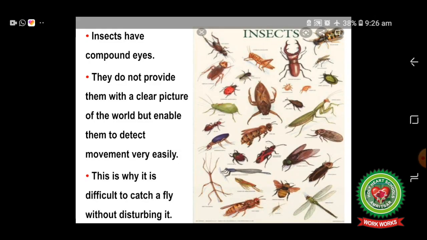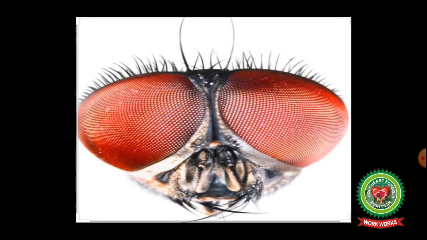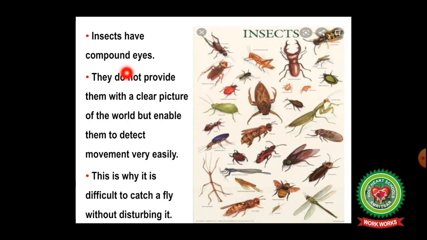First of all, let us talk about insects. Insects have compound eyes. This is the picture of compound eyes. They do not provide them with a clear picture of the world but enable them to detect movement very easily. This is why it is difficult to catch a fly without disturbing it.